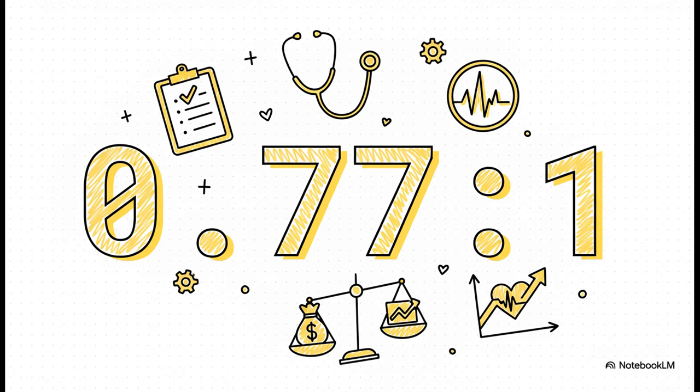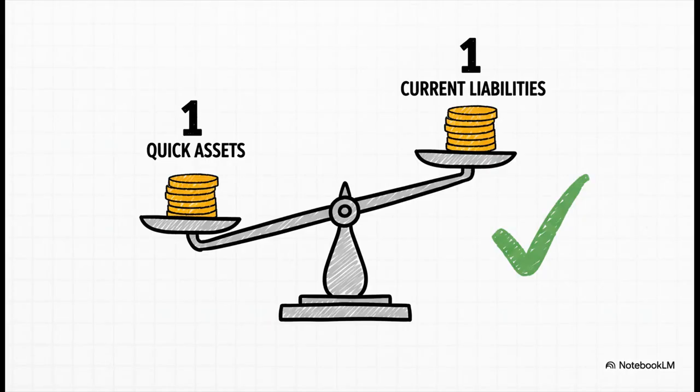Now I'm a little more concerned. For this test, the safe zone is 1:1. That means you have exactly 1 rupee of quick, easily available assets for every 1 rupee you owe. Our patient is at 0.77. This is a small red flag. The doctor would definitely tell them, hey, you need to be a bit careful with your cash.